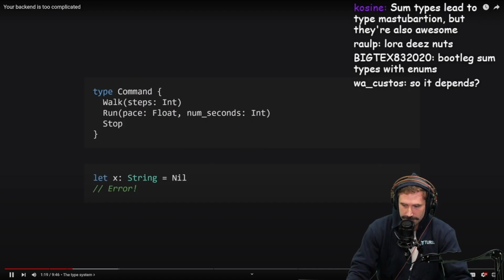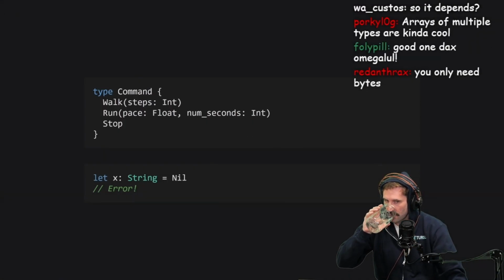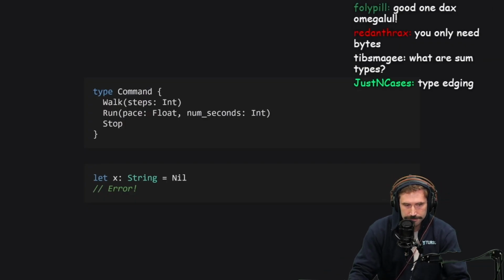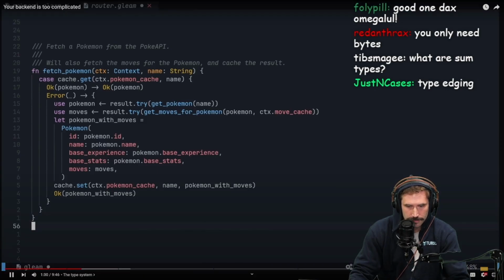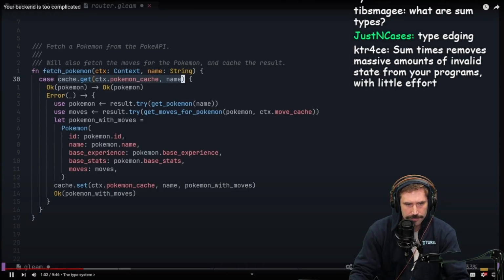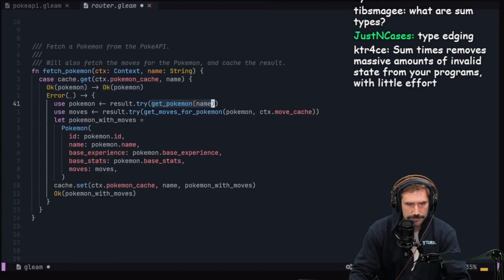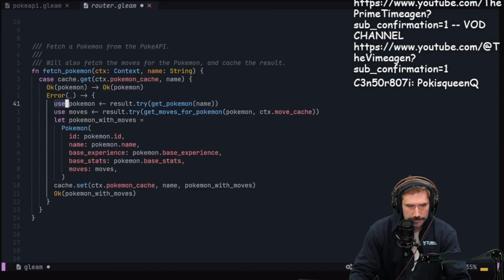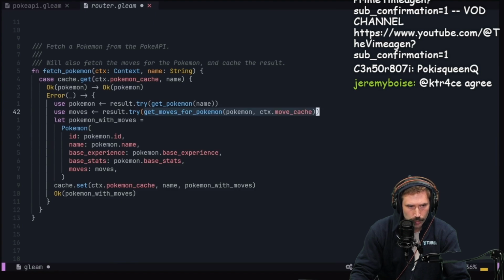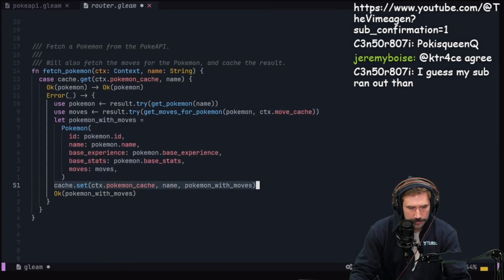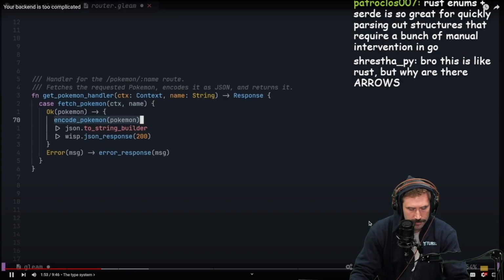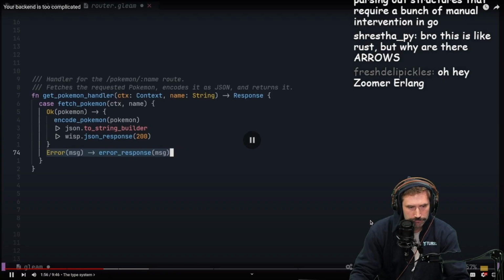And no null values. In Gleam, errors are values that are generally propagated using the built-in result type. This makes code more verbose, but it keeps control flow visible and simplifies debugging. For example, here's the logic for the /Pokemon route. First, we check if the Pokemon we're looking for is in the cache and return it if so. Otherwise, we make a request to the Poke API. The use syntax with result.try will return the result if there's an error, only assigning the Pokemon variable and executing the code below if the function call was successful. We do the same with the Pokemon's moves before creating our return type, adding the Pokemon to the cache and returning. The route handler simply calls this method, returning it as JSON if it was successful, otherwise returning an error response with our message. All of this is pretty clean, right?